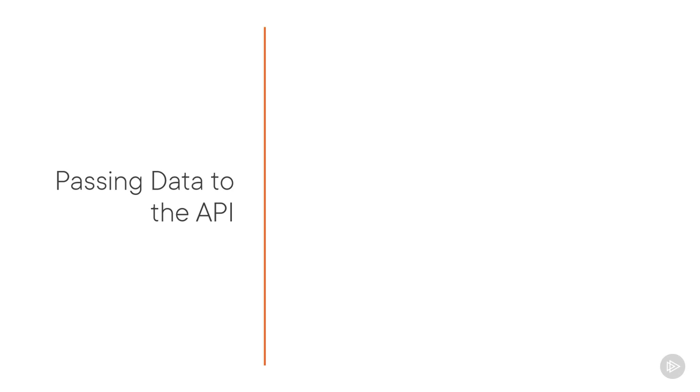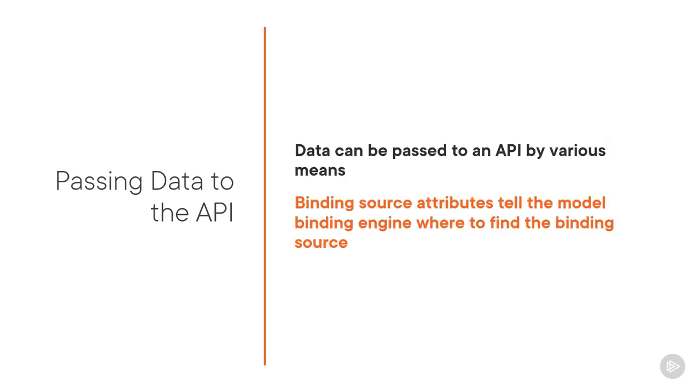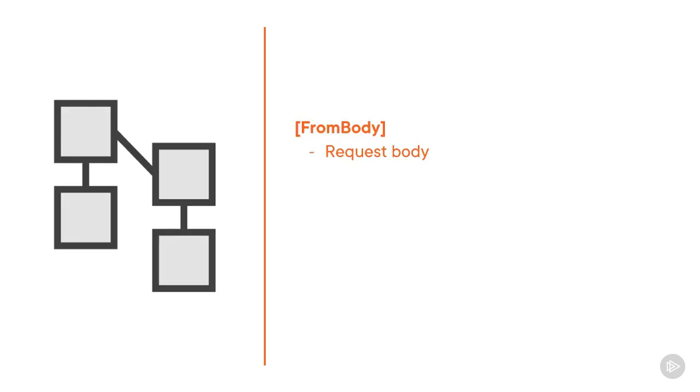Data can be passed through to an API via various means, for example via query string parameters or via the request body. We can apply binding source attributes to our action parameters on our controller actions to tell ASP.NET Core where a certain value should come from. Multiple such attributes exist. We can use the FromBody attribute, stating that the value should come from the request body.